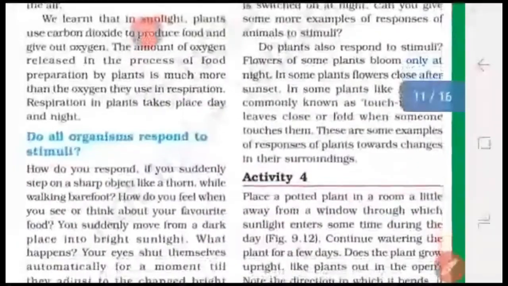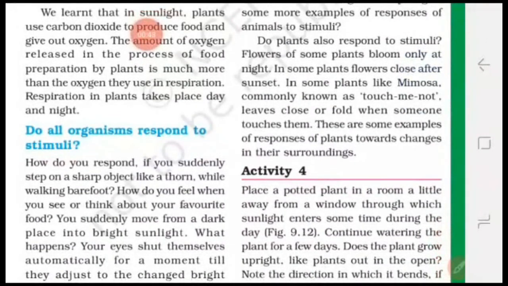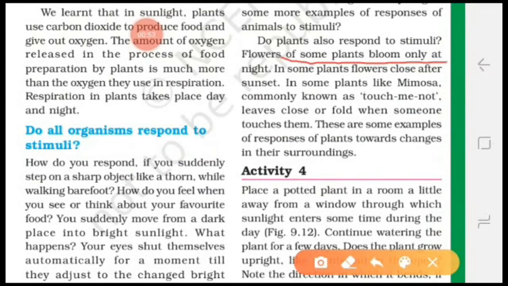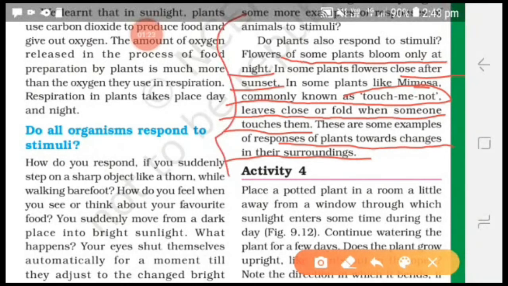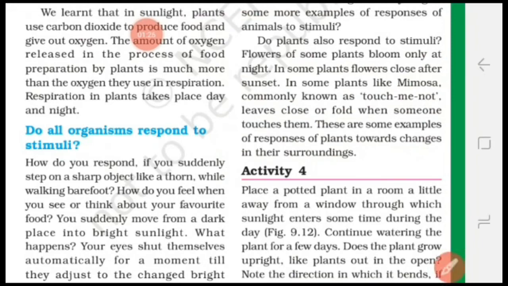Do plants also respond to stimuli? Yes, plants also respond to stimuli. Flowers of some plants bloom only at night. In some plants, flowers glow after sunset. In some plants like mimosa, commonly known as the touch-me-not plant, what happens when you touch the leaves? The leaves close or fold when someone touches them. So these are some examples of responses of plants towards changes in their surroundings. Means all living organisms, either plants or animals, show response to stimuli.